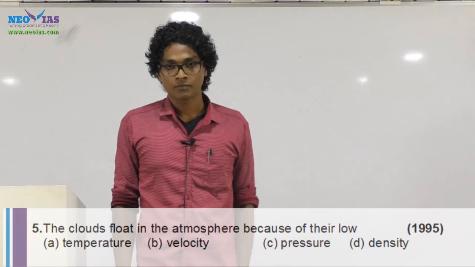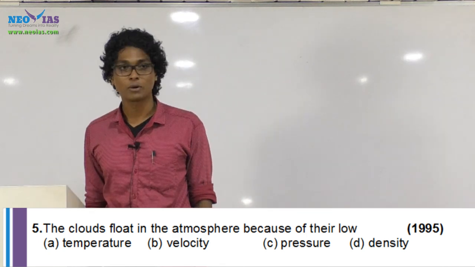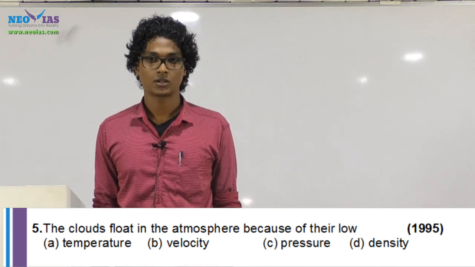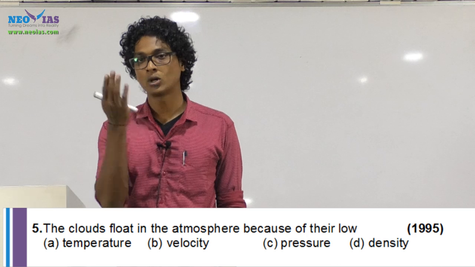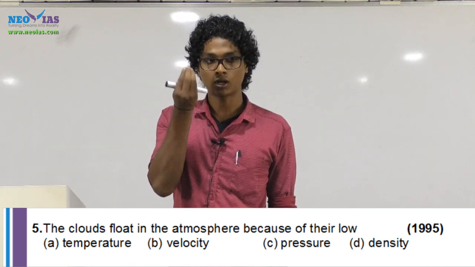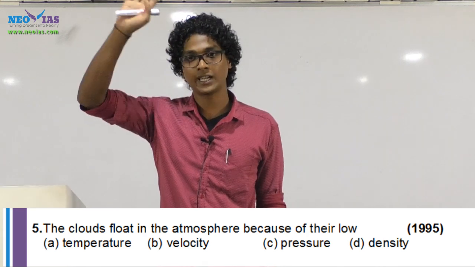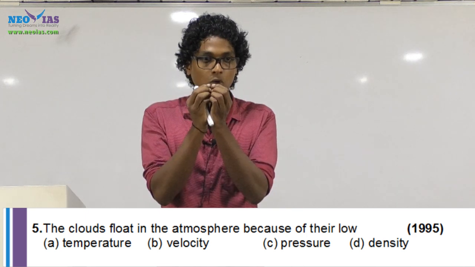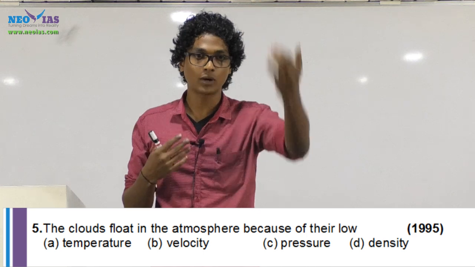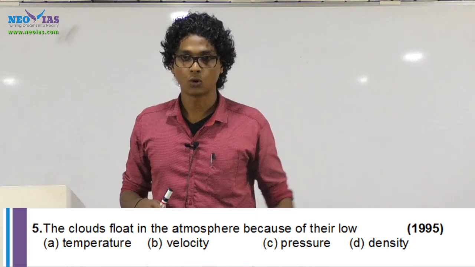The fifth question. The clouds float in the atmosphere because of their low what? What will be the answer? Because of their low density. Understand this. See, the water droplets are very tiny droplets. The water we see as clouds is actually very tiny droplets staying together. Only if they come together will their density increase and they fall as precipitation. Other than that, they will stay there itself because of their low density.